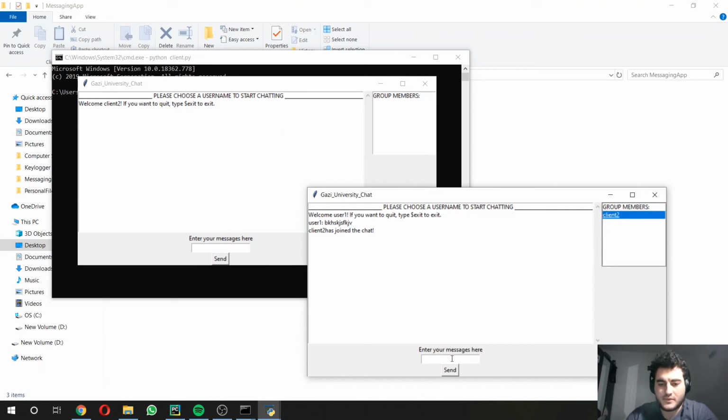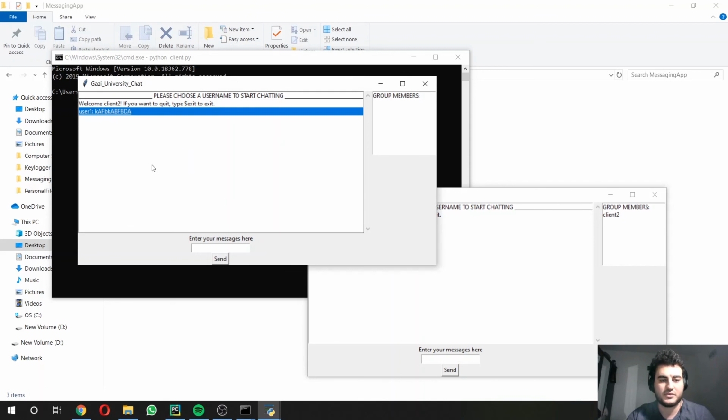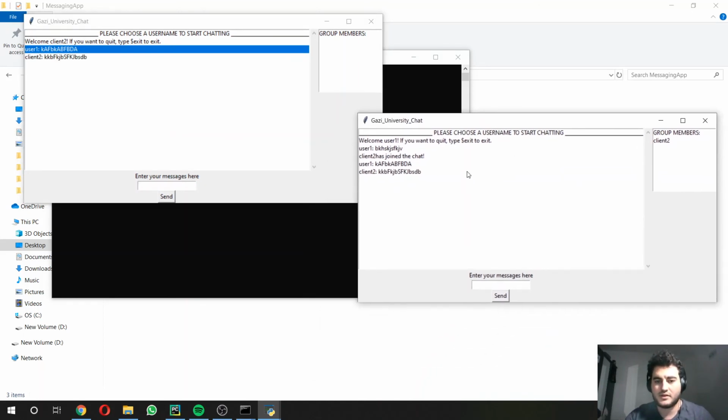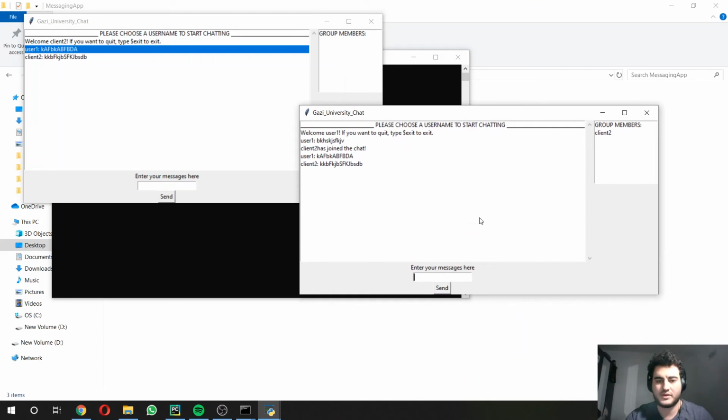So that's all. And if you send a message by the first user, the client 2 will get the message by server, and let's check if the client 2 is able to send a message to the user 1, and it is. So everything works, and that's all. Just a simple instant messaging application. Thank you for listening.